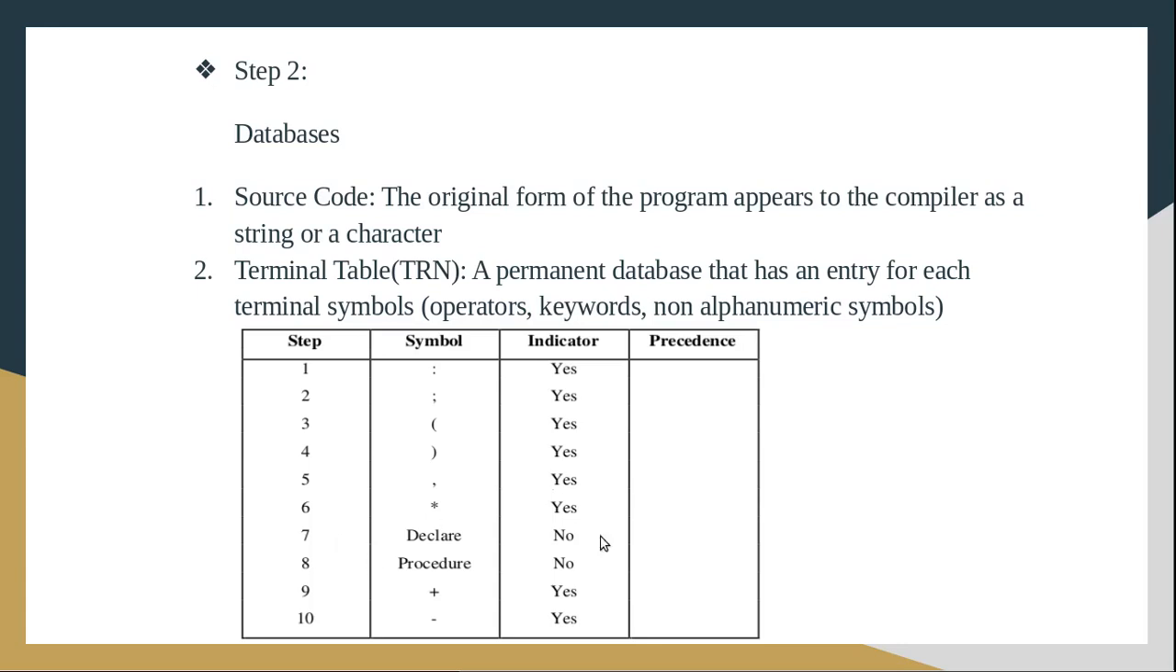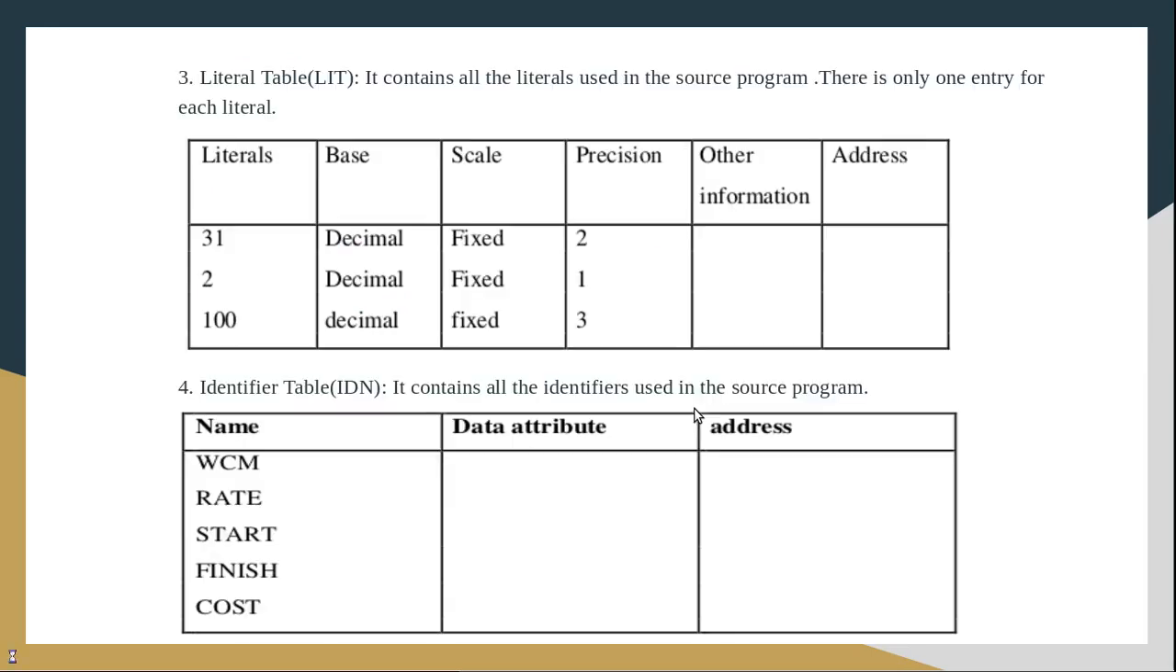Okay, so here this is the permanent database. It is not created by the lexical analysis phase. It contains all the symbols and an indicator. Then it will have a third column, that is the precedence column. In this precedence column, the value will be filled by the coming phases of the compiler. So this is the terminal table, the second database.